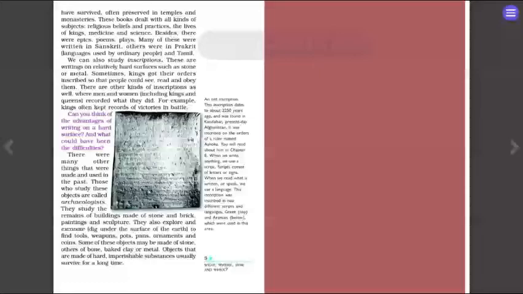Let's see a picture given here. An old inscription. This inscription dates to about 2250 years ago and was found in Kandahar, present day Afghanistan. It was inscribed on the orders of a ruler named Ashoka. You will read about him in chapter 8.